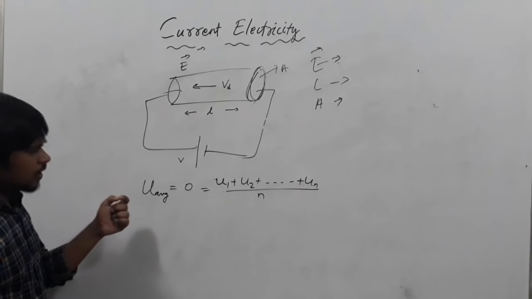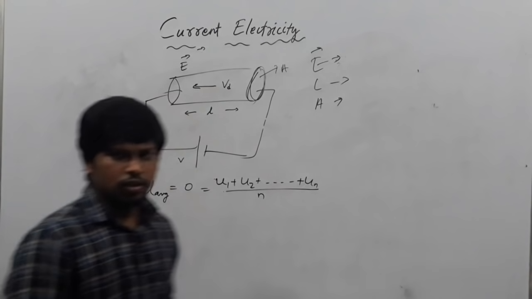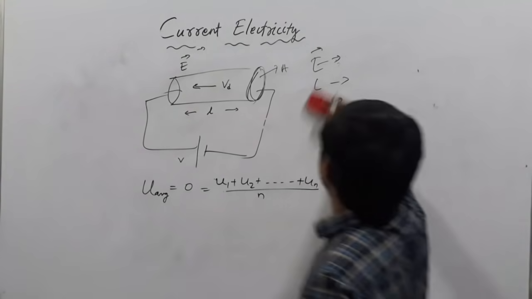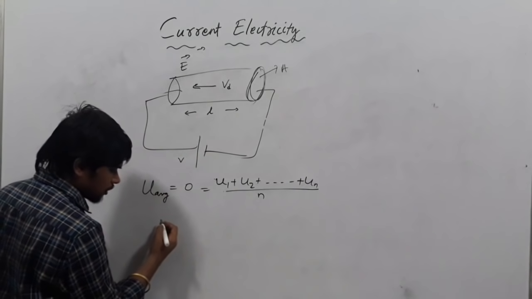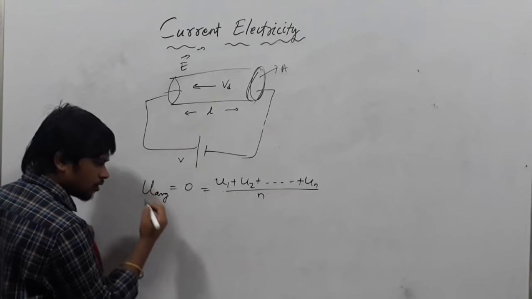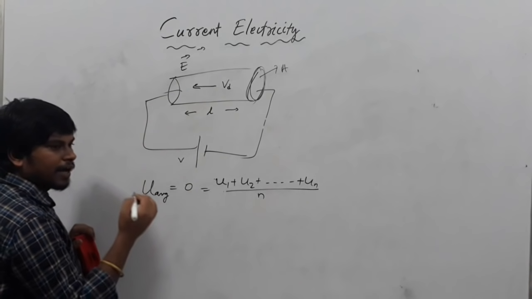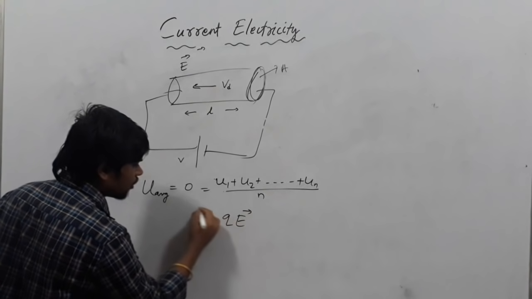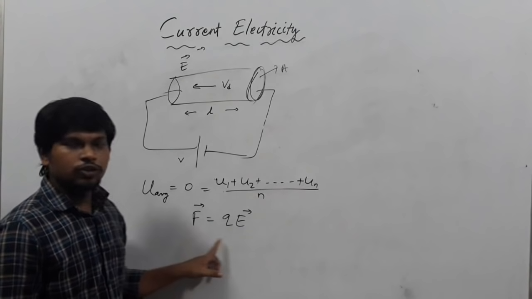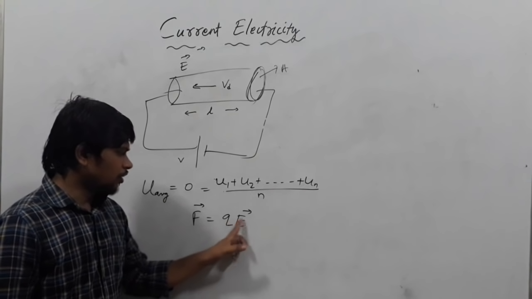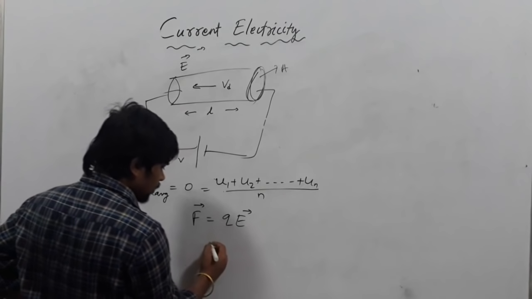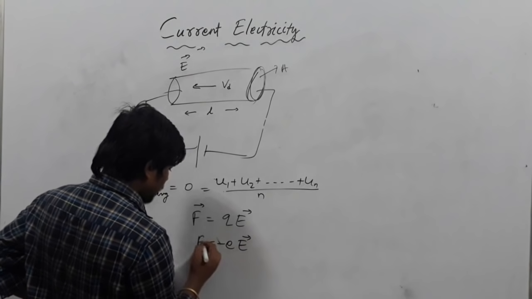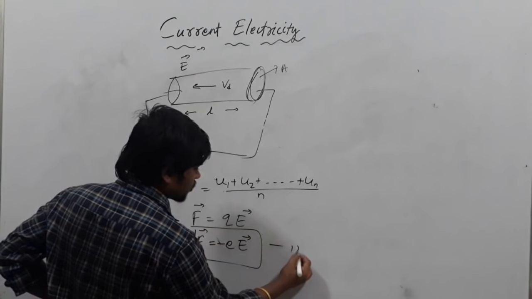Now we'll calculate the acceleration of the electrons. The electrons are accelerating inside the conductor. So we first need the force acting on the electron. F equals how much? Q into E. We know from electrostatics that the force on a charged body equals Q into E. Because this is an electron, you can write F equals minus e into E. Take this as equation number 1.